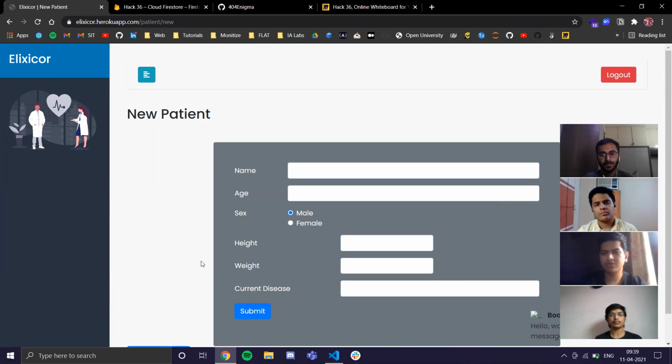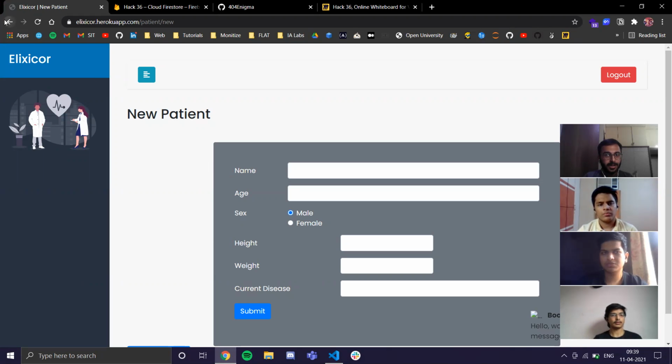This basically is all about machine learning algorithms. So basically we have implemented two major machine learning algorithms. The first algorithm basically helps or assists the doctors in predicting the medicines required. And the second algorithm basically helps in estimating the recovery rate for the patient, which basically tells us how quickly a patient will get recovered. So these two were the basic machine learning algorithms which we have used here.